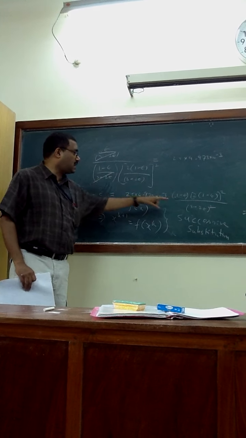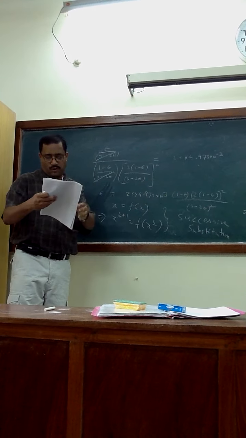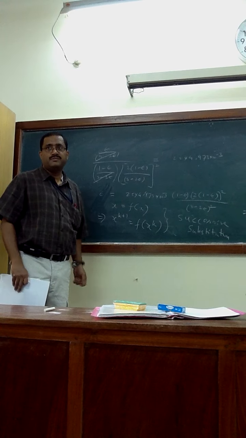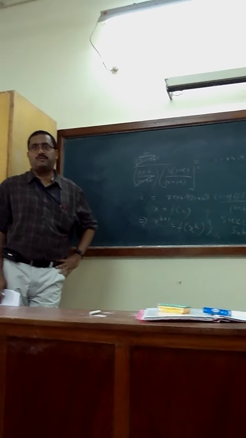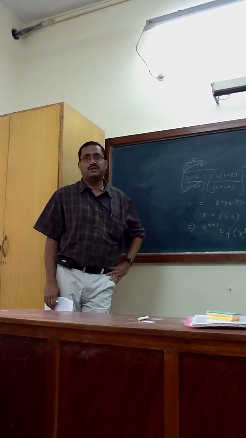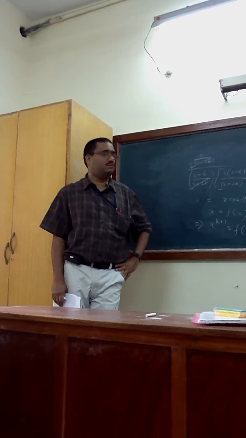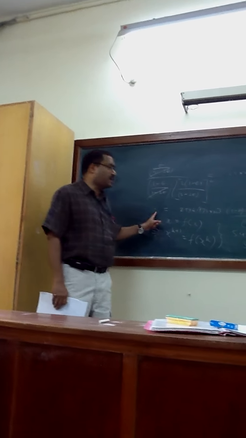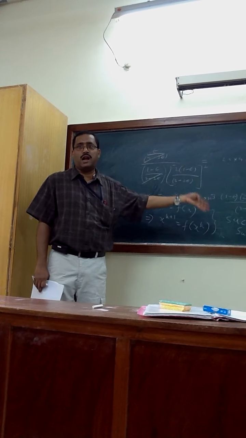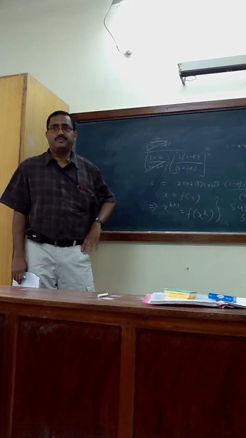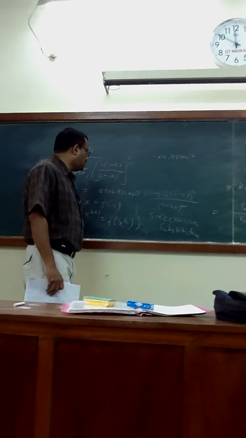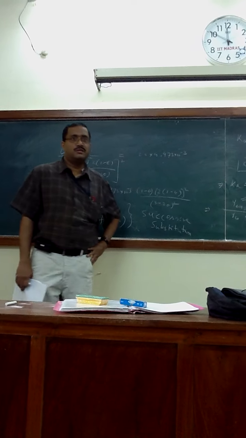Give an initial guess. How much do you want to give? Say 0.1. That's a good initial guess for this kind of problem. Don't give 0.7, 0.8 or something. That much conversion will not be there. If you give 0.1, how much do you get for epsilon? This is like a trial and error method, but it will give good convergence. Convergence is very fast. You have the calculator, right?